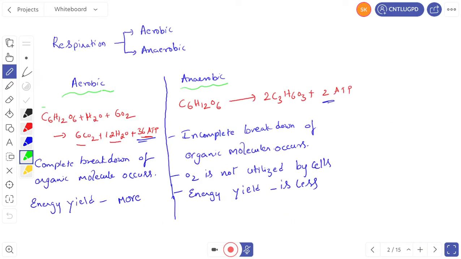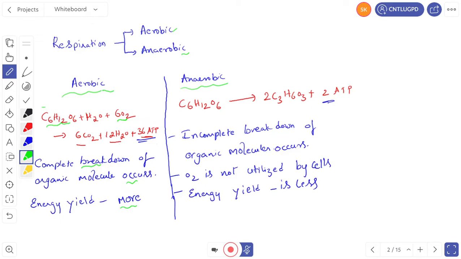Respiration is of two types. One is aerobic respiration and the second is anaerobic respiration. Aerobic respiration occurs in the presence of oxygen. In aerobic respiration, complete breakdown of the organic molecule occurs. So this is the glucose. The glucose undergoes complete breakdown and yields water, carbon dioxide and also energy. Energy yielded during aerobic respiration is more.